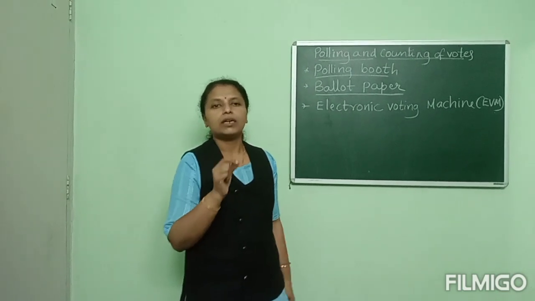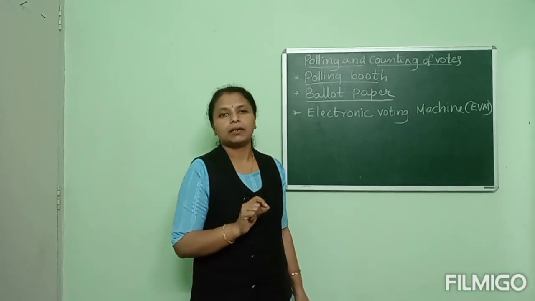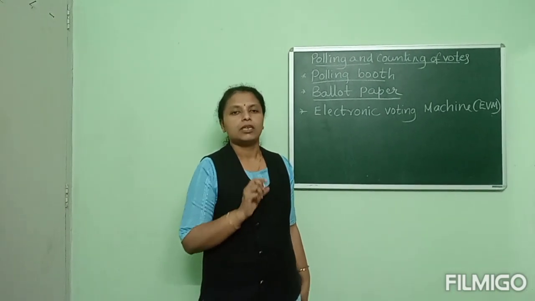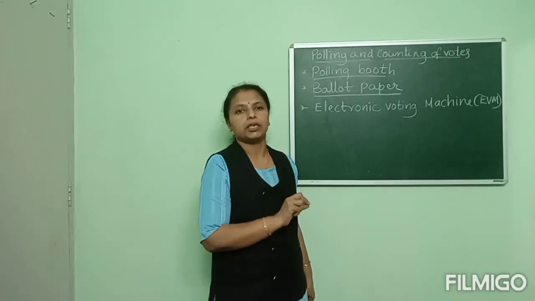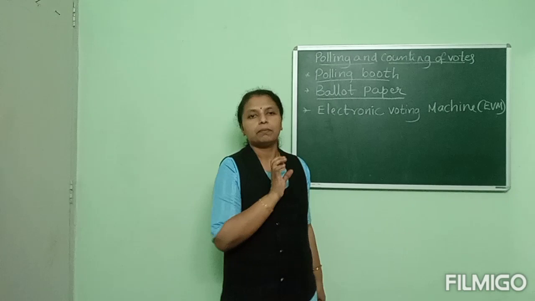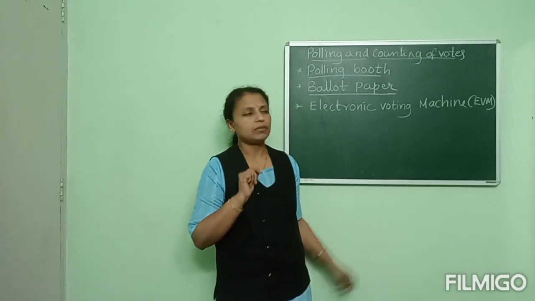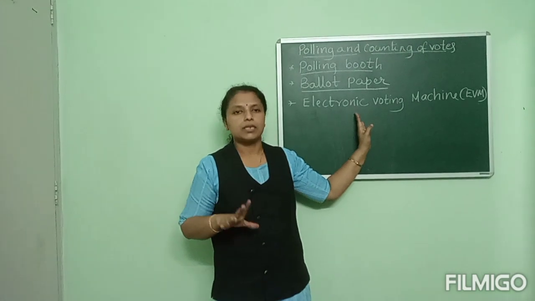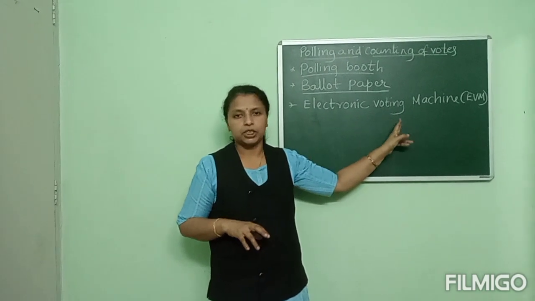The voter just has to press the button against the name of the candidate. That is the work of the voter. So through this machine, the work of the voter and of counting became very easy. This is another important term you have to study, the electronic voting machine.